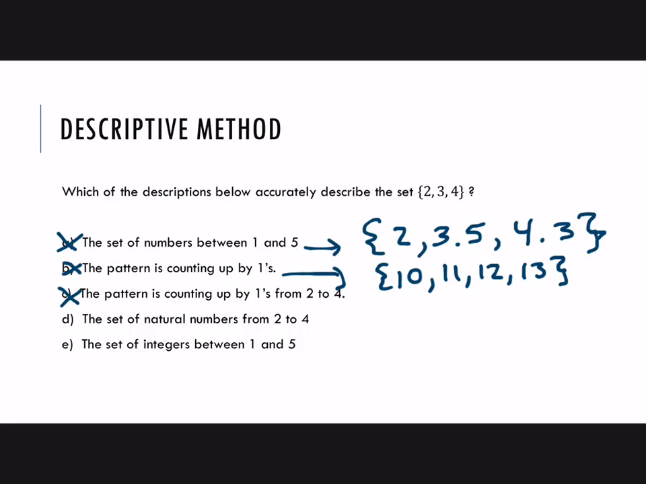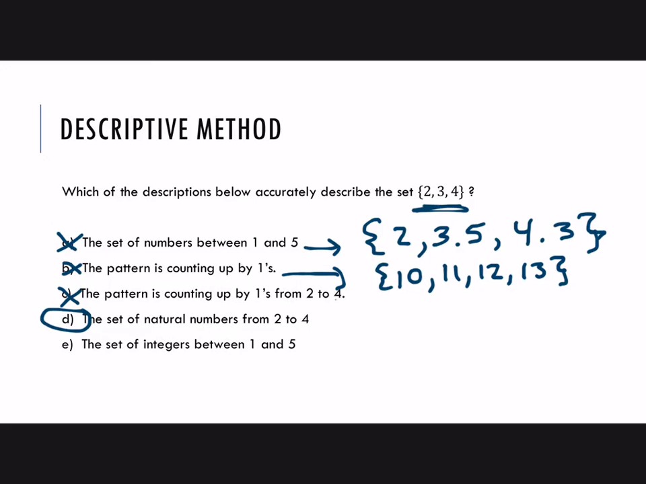All right, how about the set of natural numbers from 2 to 4? Okay, natural numbers indicates what type of number it is. That makes sure that we wouldn't write things like 3.5. And it tells us where to start and to end. So I think that one is accurate. Right, there's only one set of natural numbers from 2 to 4, and that's the set we were given.